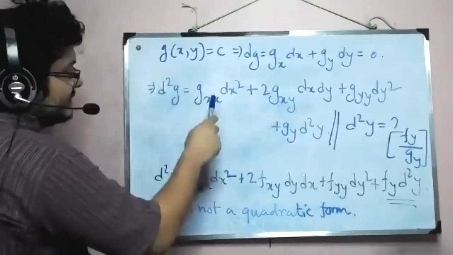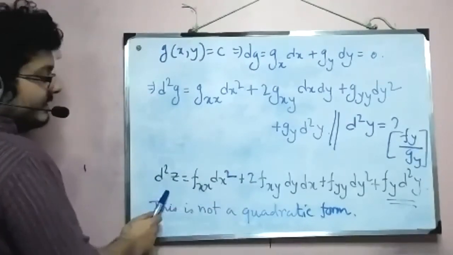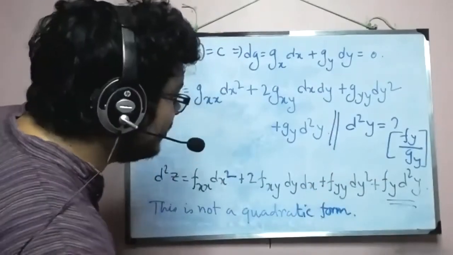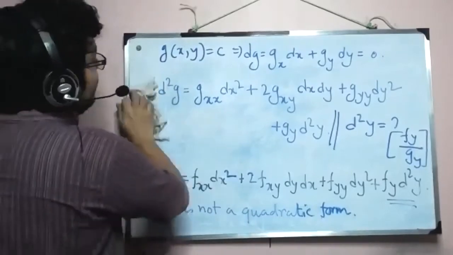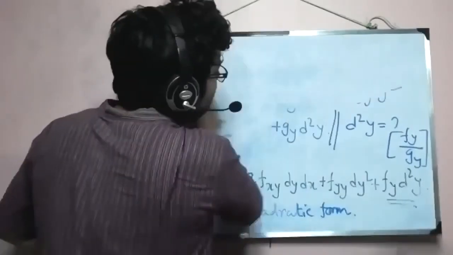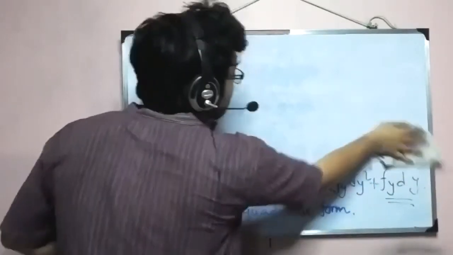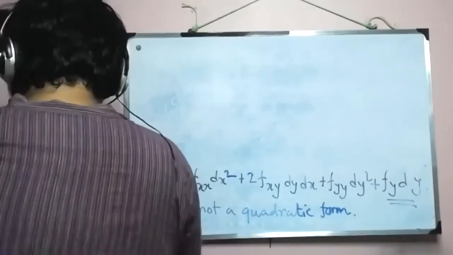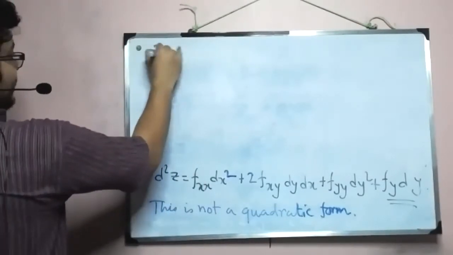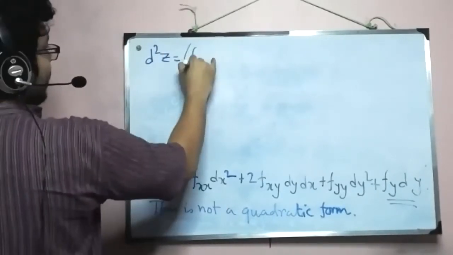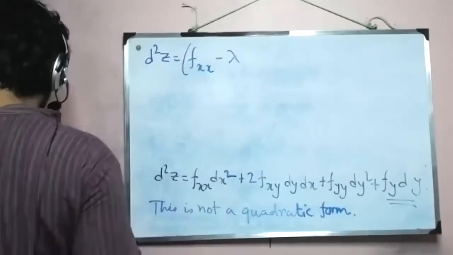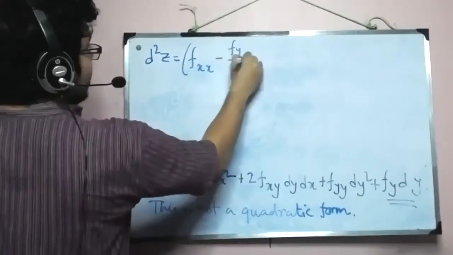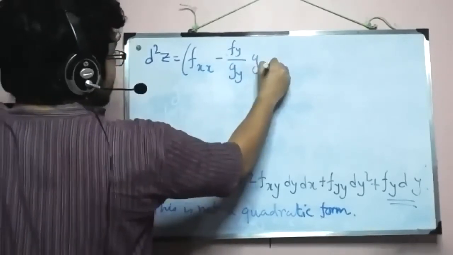So I'll write the equation now, which will be another version of d2z, where d2y has been substituted, to get a form with which we are familiar. And then I'm going to replace this fy divided by gy by lambda. So what does it look like now? d2z equal to fxx minus fy by gy times gxx.